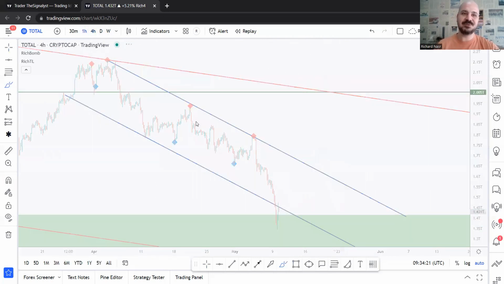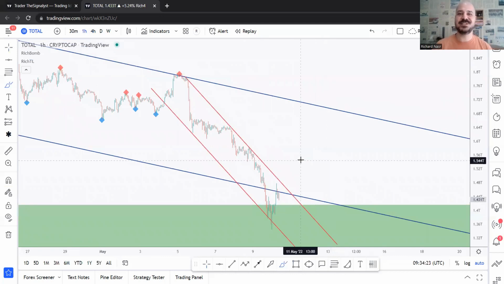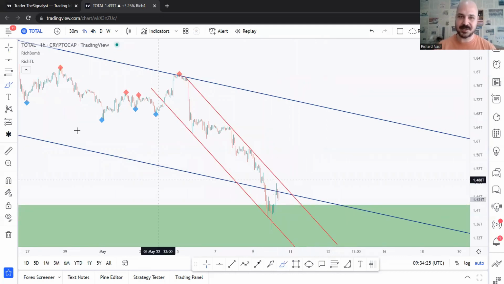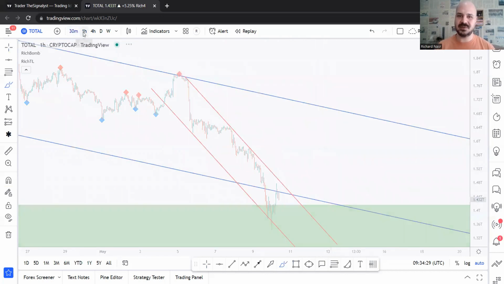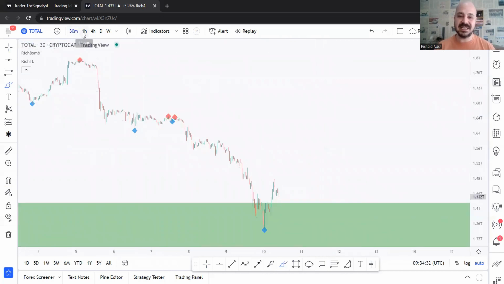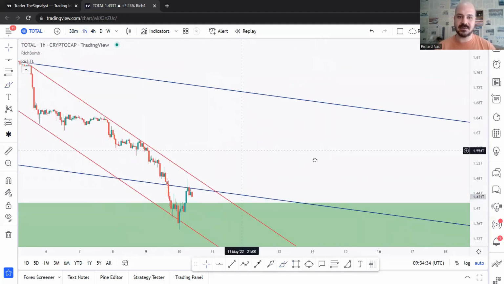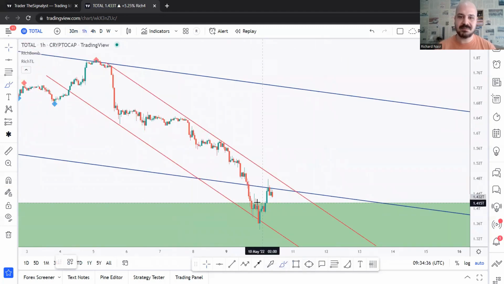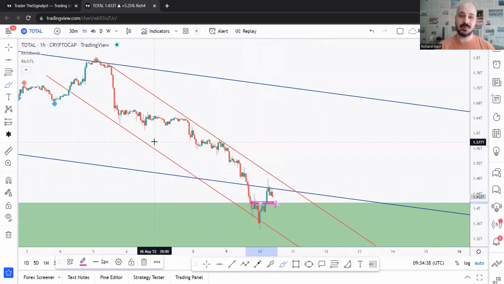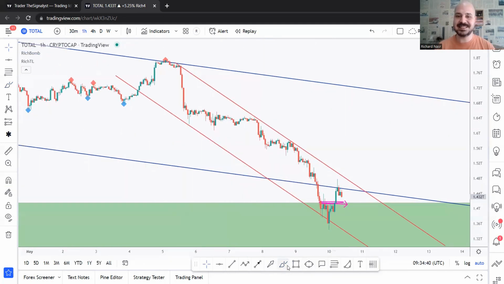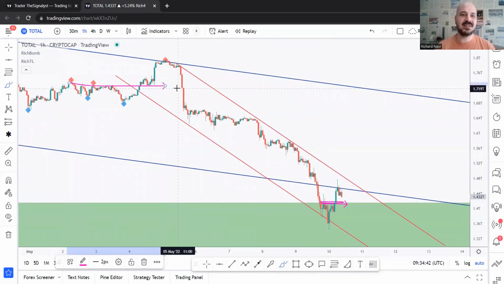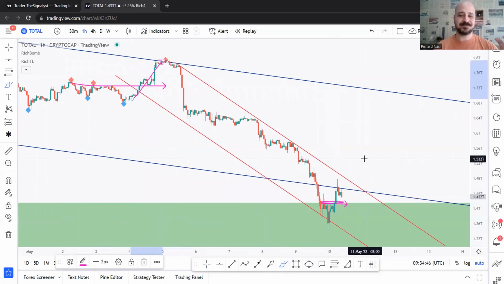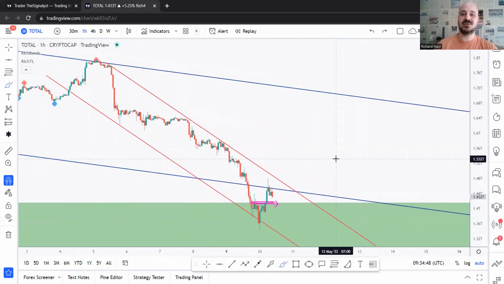You can even zoom into lower time frames. You can zoom in as much as you want and apply the same logic. From a short-term perspective on M30 and H1, you can even zoom in if you want, right? From a low short-term time frame, you know that we've got this minor high broken upward. This is not an indication. It might be just like this one, a minor high broken upward, signaling a correction, right? So it's not an indication of a reversal just yet.